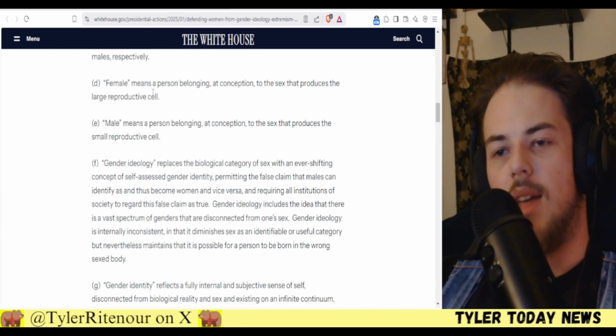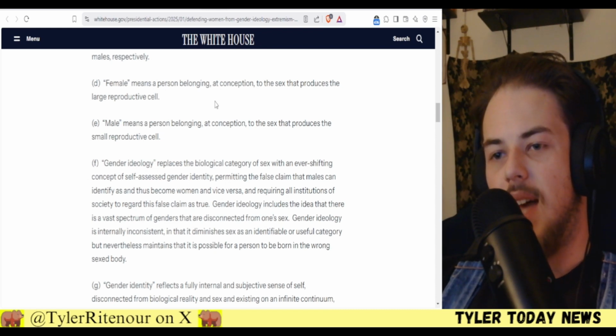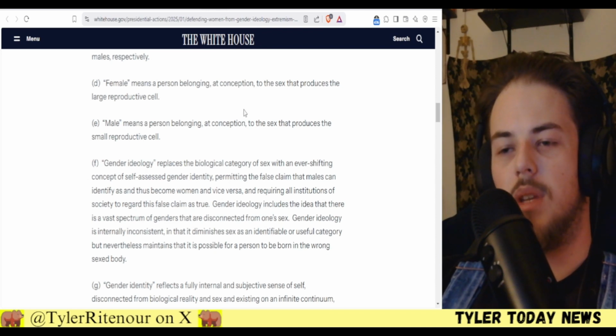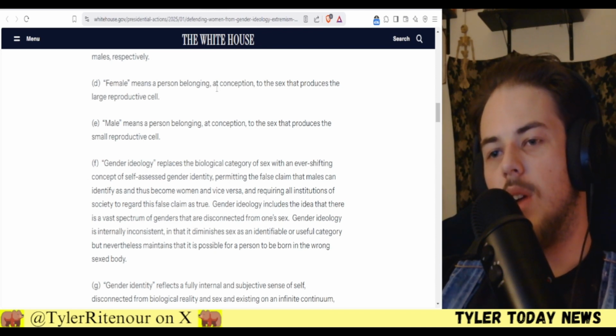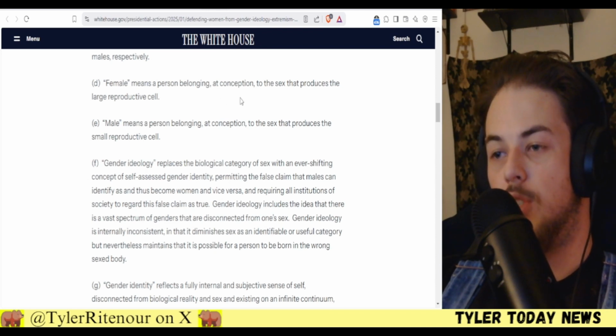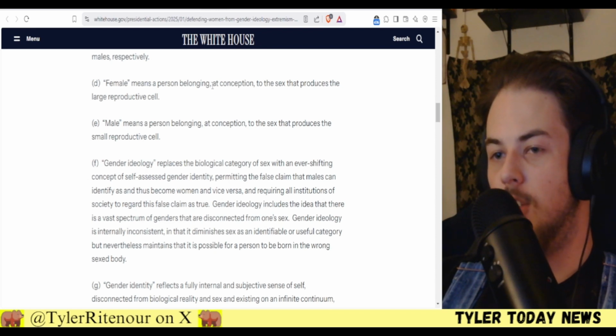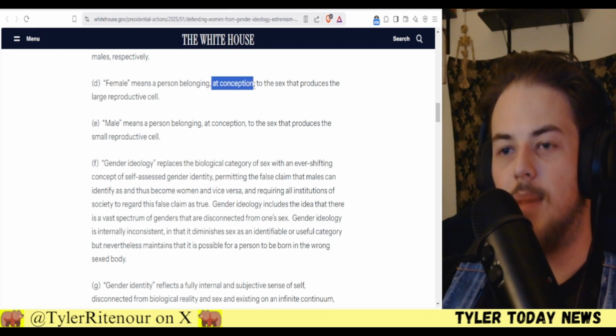So what people are pointing out in this section right here, notice how it says "at conception." So that means this is a government executive order that outlines your life begins at conception. So I wonder how that'll turn out for abortion rights, because it is outright saying you are female and male at conception, not just at birth. It's saying at conception.